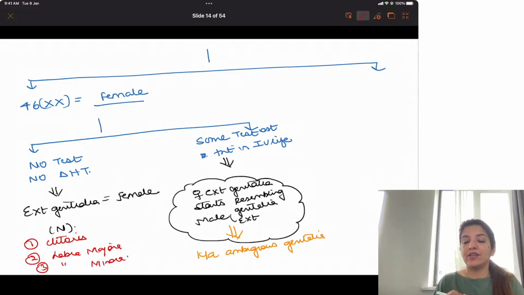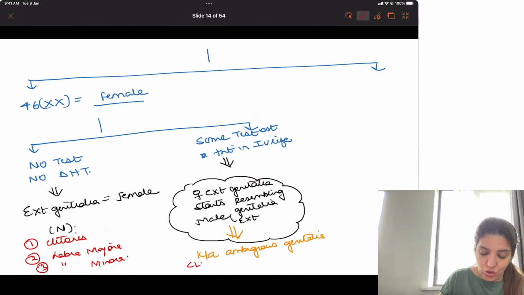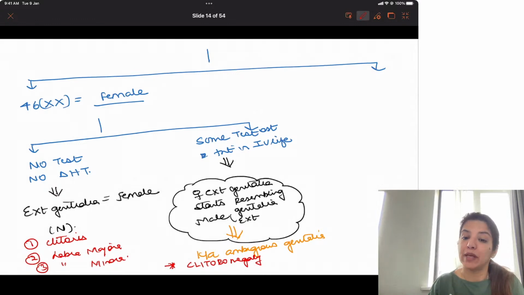Now, when there is testosterone present, the clitoris starts resembling a penis, right? And that is what is called clitoromegaly. So you will not understand whether you are looking at a clitoris or a penis, because there is something in between. Neither is it as small as a clitoris, nor as big as a penis. It is somewhere in between, and that is what is called clitoromegaly, and that is ambiguous genitalia.